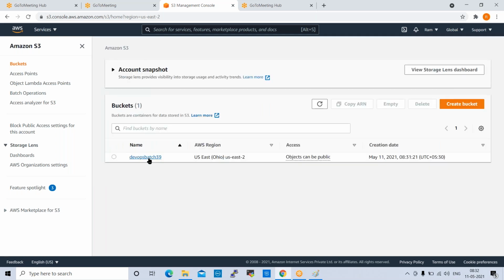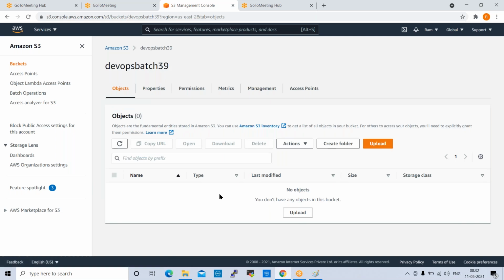So this is our S3 bucket. Click on this. Here we don't have any files uploaded. If you want to check the properties of your bucket, click on Properties.